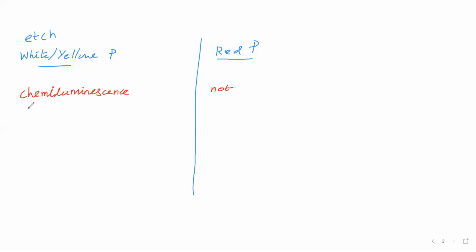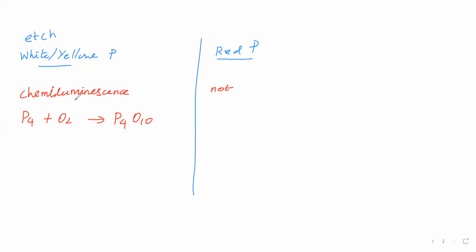What is chemiluminescence? White phosphorus burns with atmospheric oxygen at room temperature itself and gives phosphorus pentoxide, P4O10. Burning here means it is giving light. Therefore, it glows.